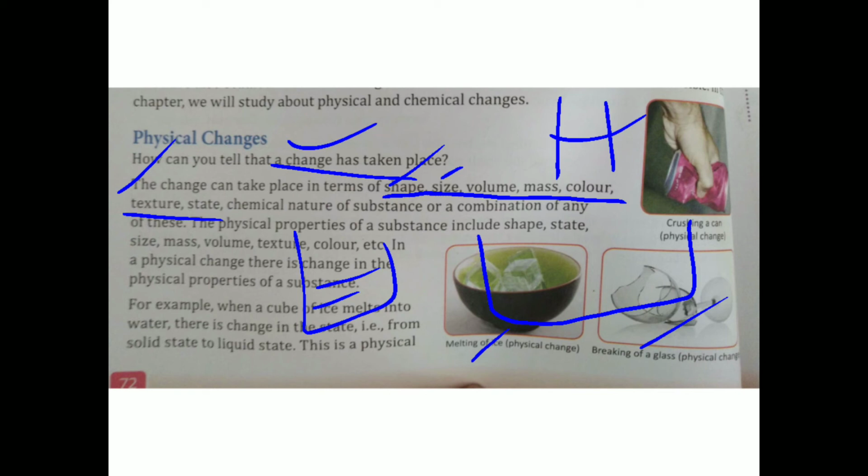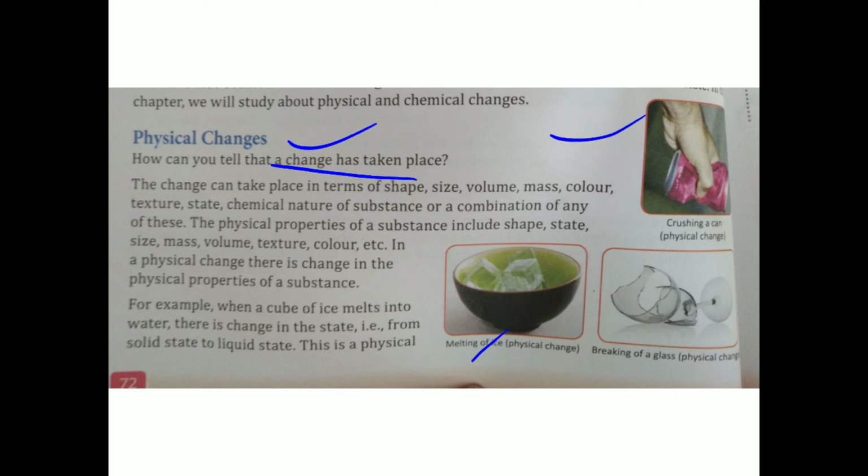Color, only the color is changed. Texture, how it feels to touch it. State, whether it is solid, liquid or gaseous form. Chemical nature of the substance, and a combination of any of these. If any of these changes, that is a physical change.